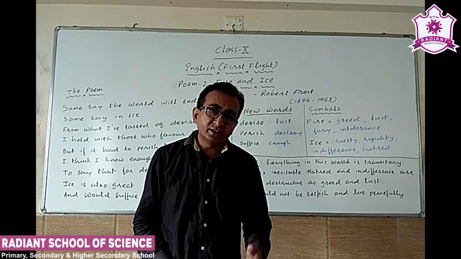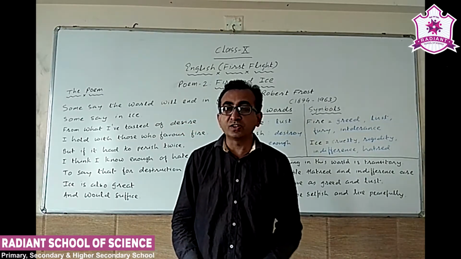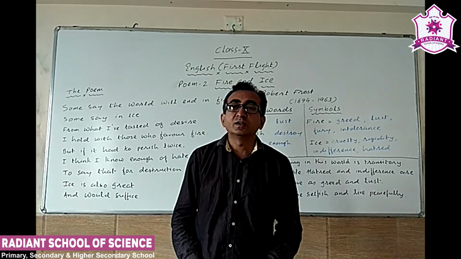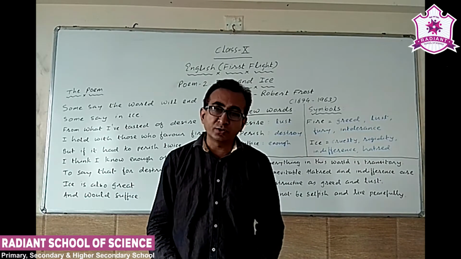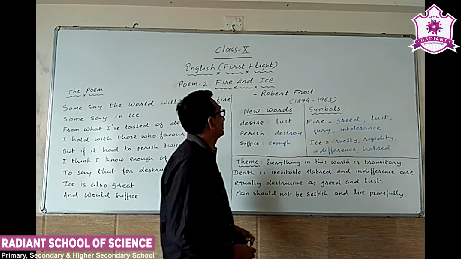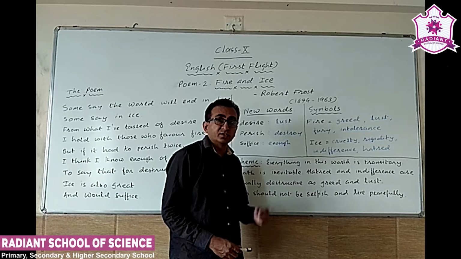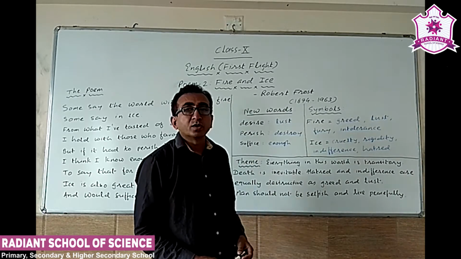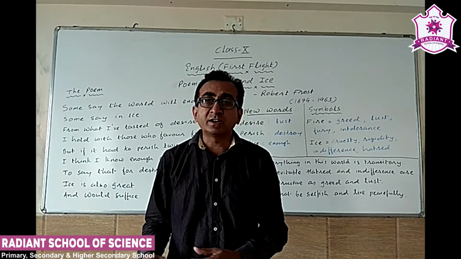Once again, I will give you the introduction of Robert Frost, just in case you have not seen the first lecture. In the previous lecture, like in the first poetry, I have already given the introduction of Robert Frost, but let me just give it to you once again. Robert Frost's duration was between 1874 and 1963. It means he was born in 1874 and he died in 1963. And he was a very prominent poet of writing romantic poems.